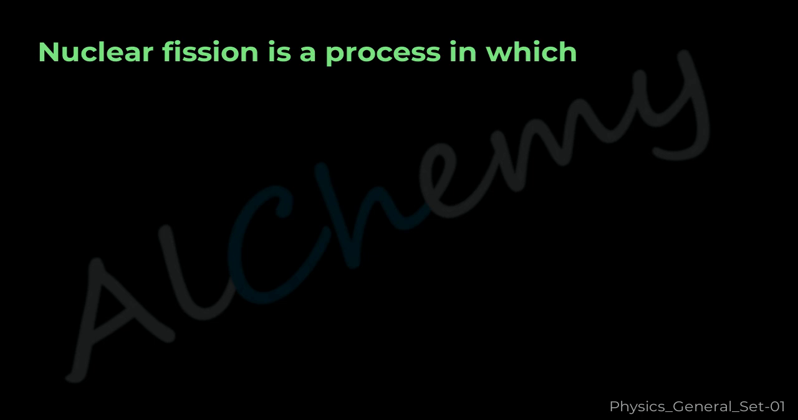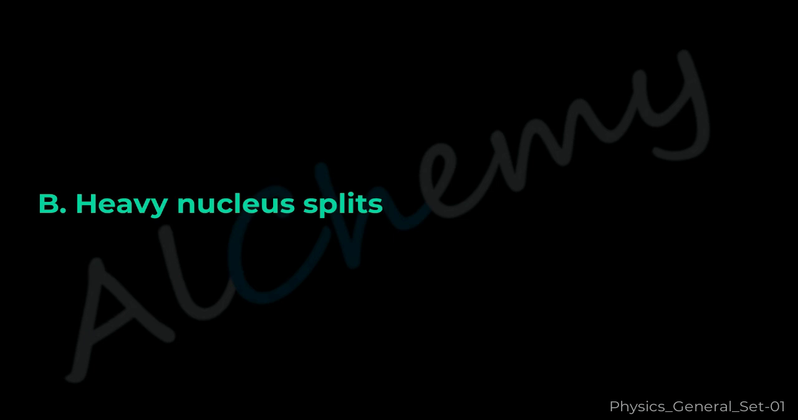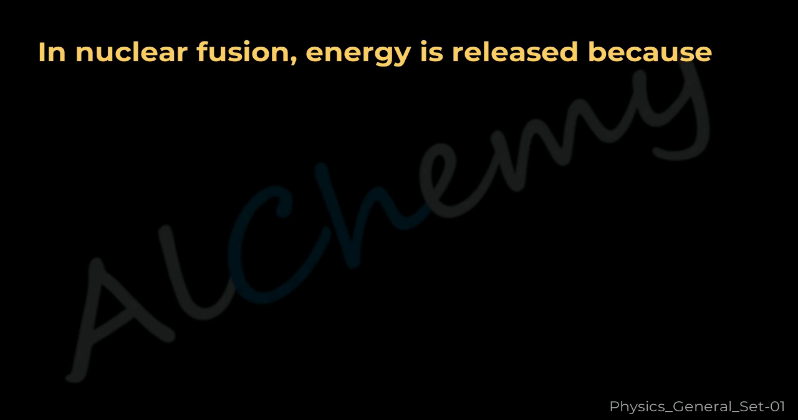Question 44. Nuclear fission is a process in which A. Light nuclei combine, B. Heavy nucleus splits, C. Electron is emitted, D. Photon is absorbed. The correct answer is B. Heavy nucleus splits.